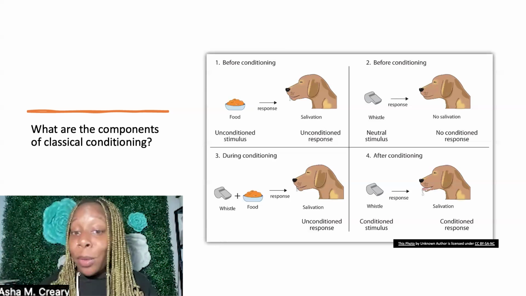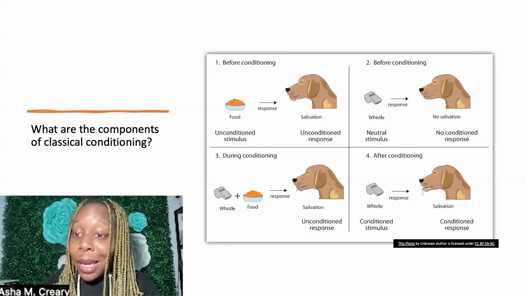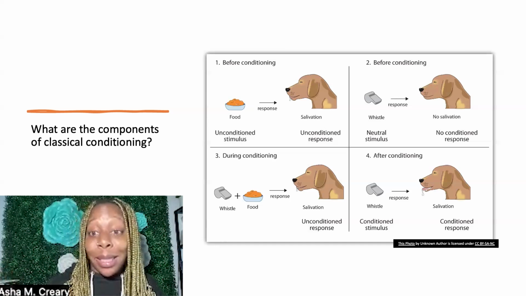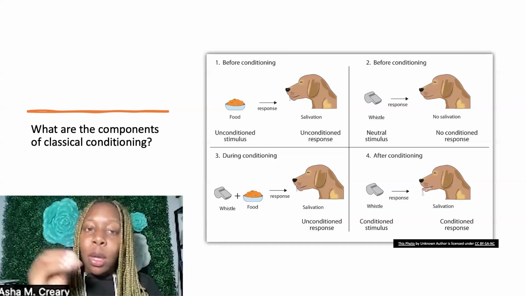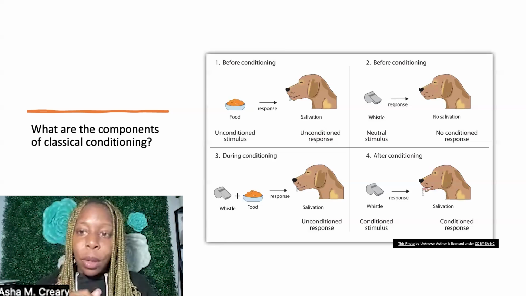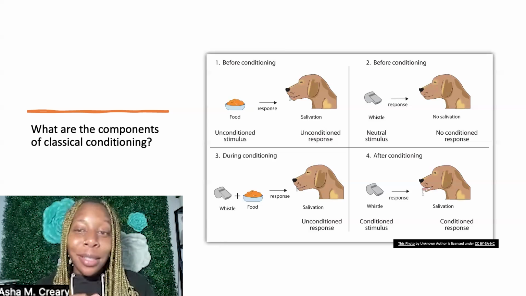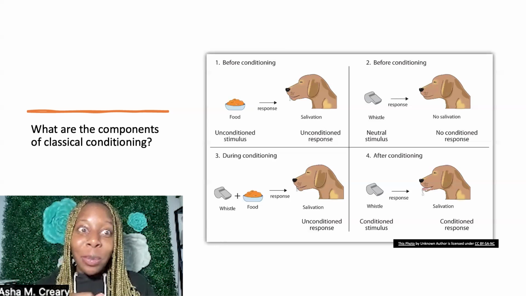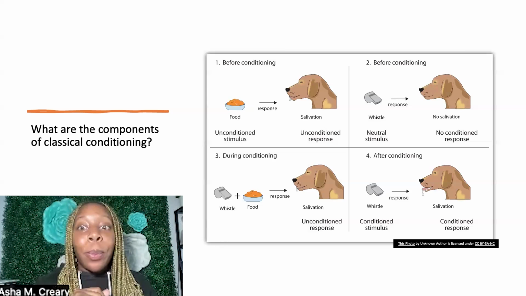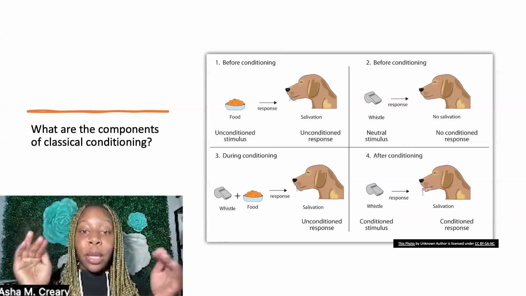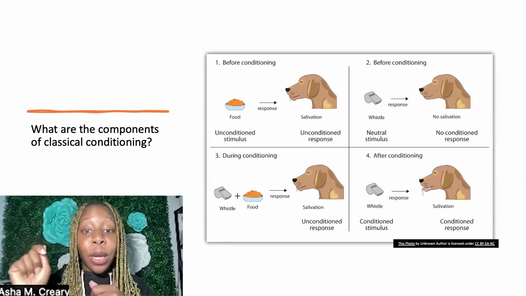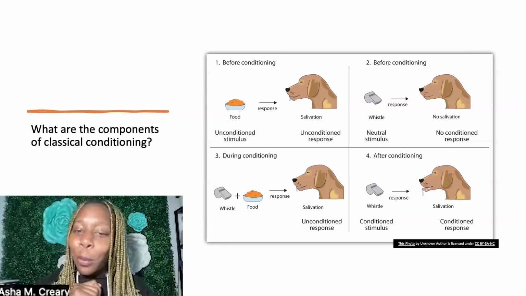So conditioned stimulus is a previously neutral stimulus that after association with the unconditioned stimulus triggers a response. So that's where the bell comes into play. So for example, here in Texas, we have this place called Ponchos. If you know, you know. All right, so with Ponchos, there's this little thing that they do where there's like this little flag. If you raise the flag, that tells the waiter or the waitress that you want more sopapillas.